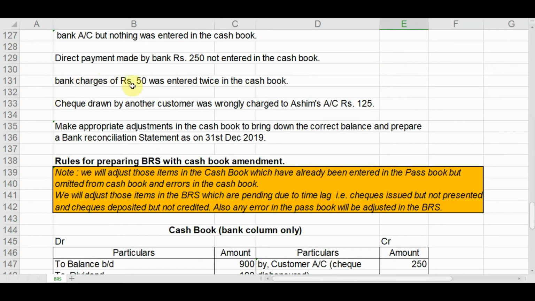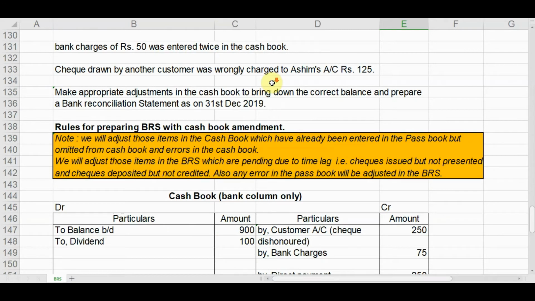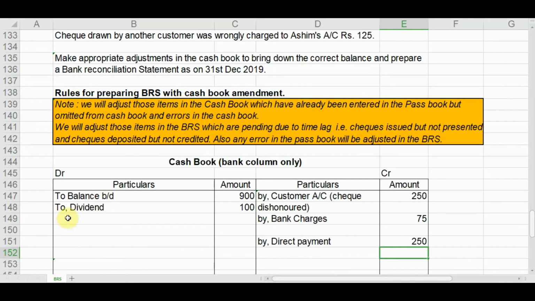Next, bank charges of rupees 50 was entered twice in the cash book. So as this is an error of the cash book, it will be rectified in the cash book.